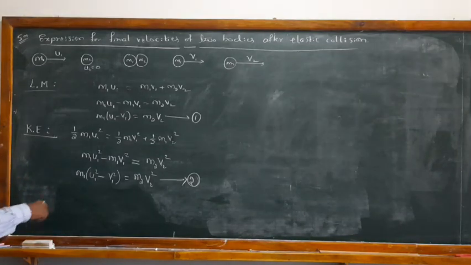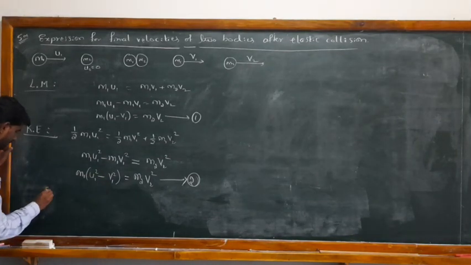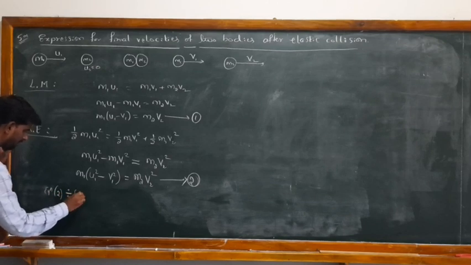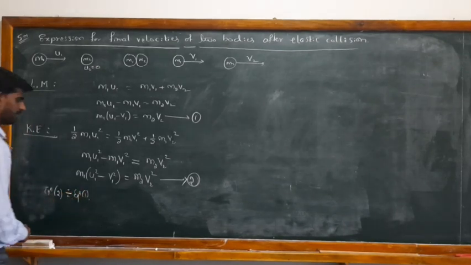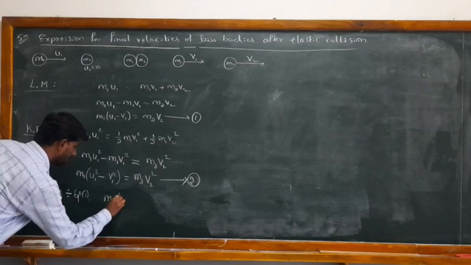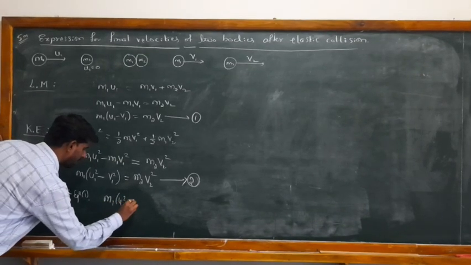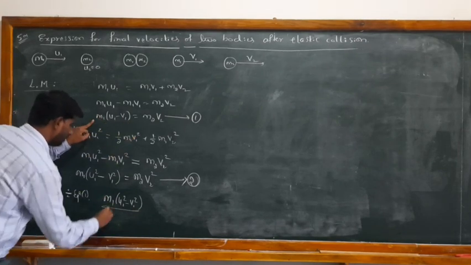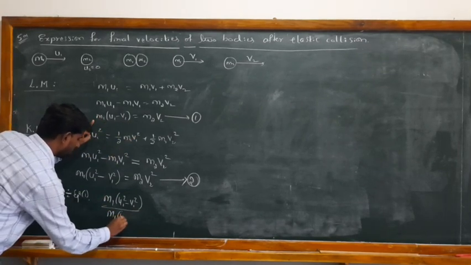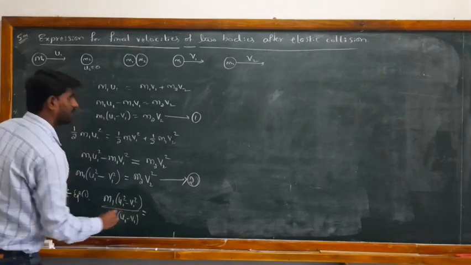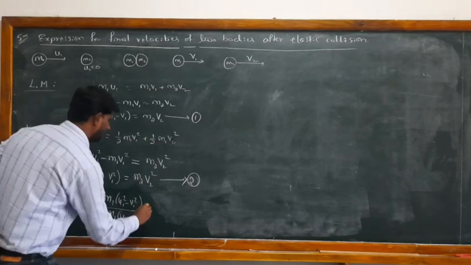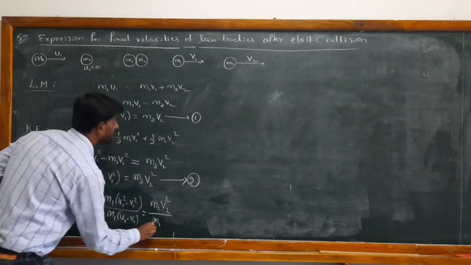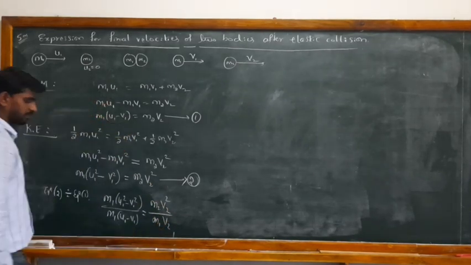So what is equation number 2? This one. So I can write equation 2 divided by equation 1. What is equation 2? This is u1 square minus v1 square divided by this one, equation 1, m1 into u1 minus v1, equal to m2 v2 square divided by m2 v2. Is it?